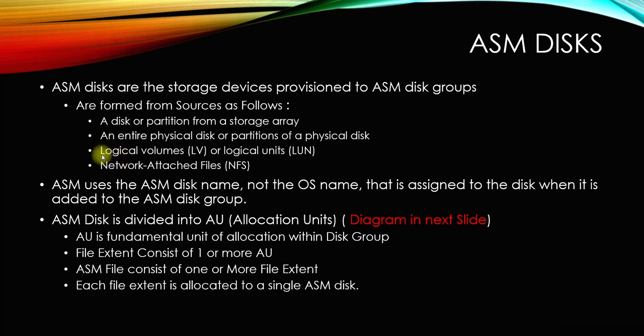I wouldn't suggest logical volumes, because first the physical hard disk is available, and then you create ASM disks using Oracle ASM create disk, and eventually present that to the disk group, which is virtual. Why would you put one more layer in the middle by creating a logical volume? That is not a good idea.